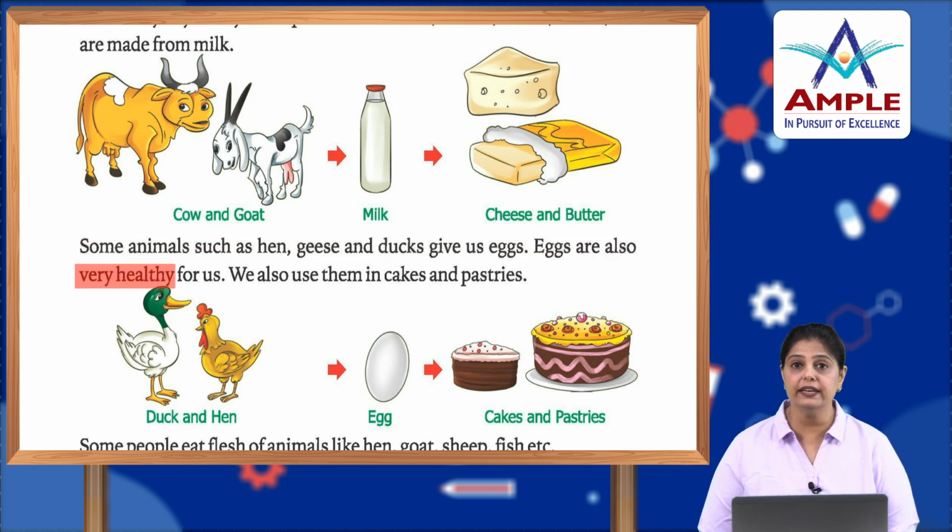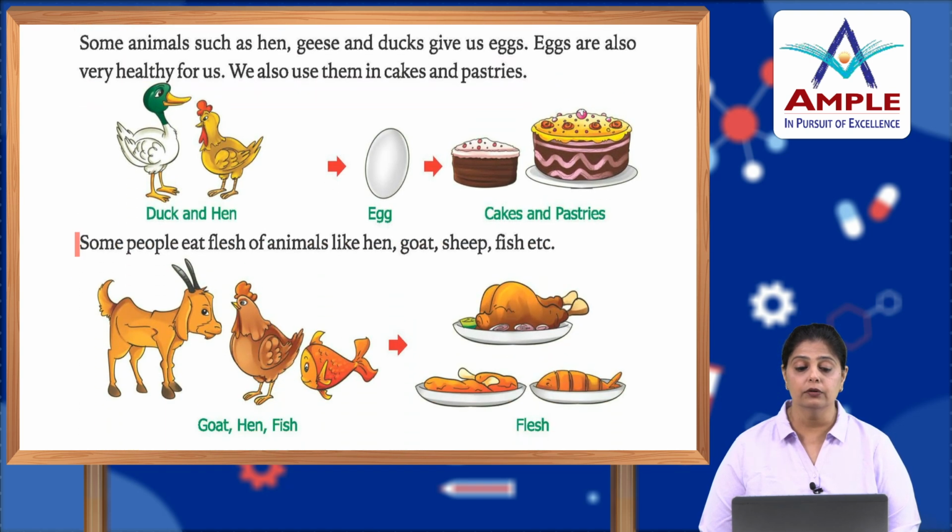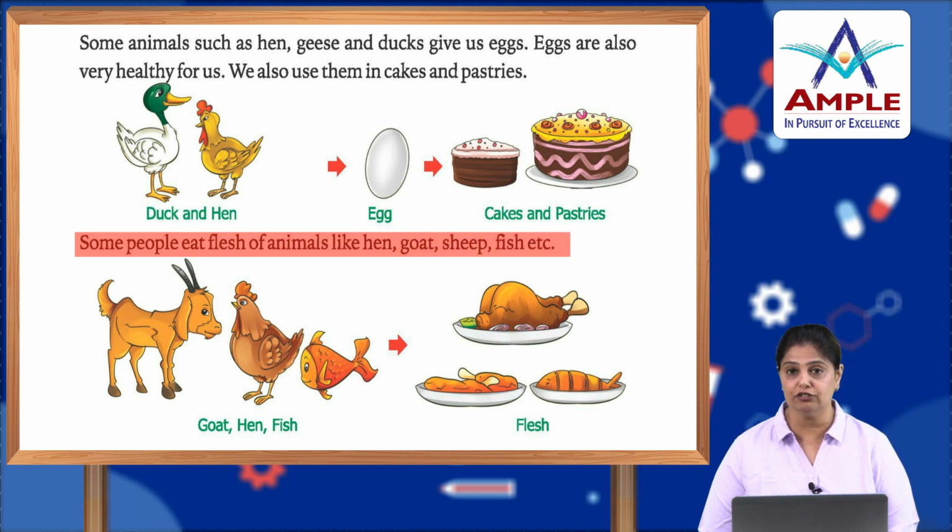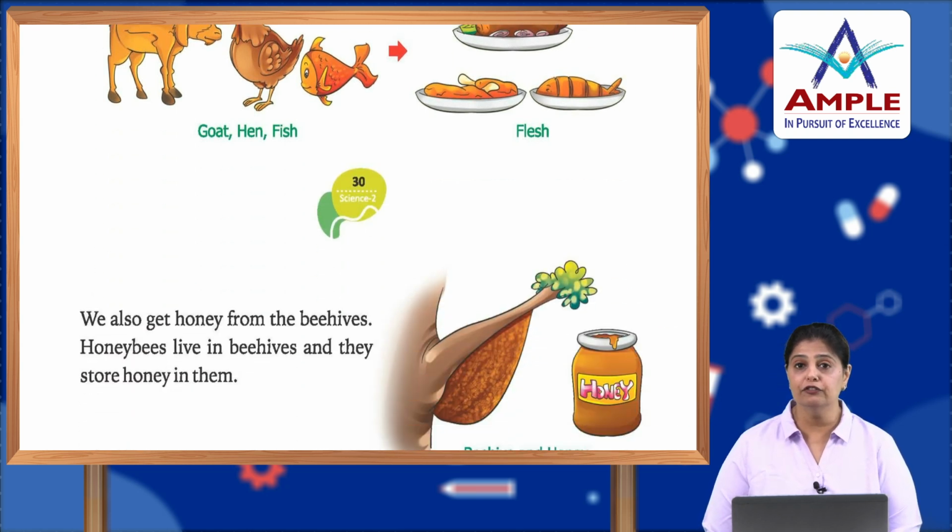Eggs are also very healthy for us. We also use them in cakes and pastries. So, eggs and the meat of animals are also good for our health. Now, some people eat flesh of animals like hen, goat, sheep, fish, etc. The flesh of the animal, the meat that I was talking about, we get from goat, hen, fish.